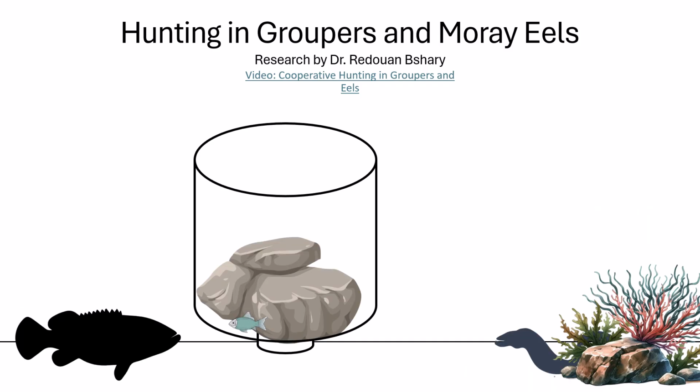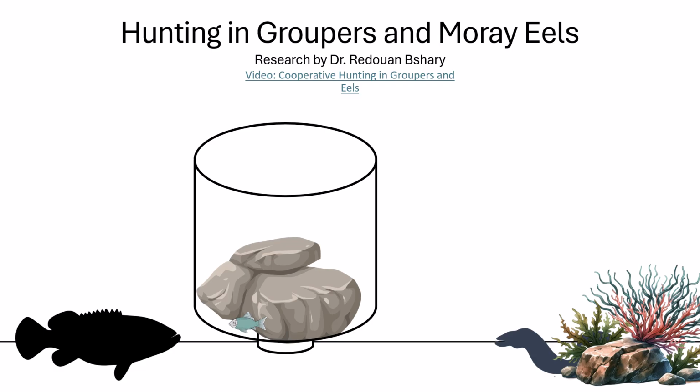But that's a really cool observation, and they wanted to take it a step further. So they brought the groupers into the lab to conduct a controlled experiment. They put an artificial reef into a tank of the grouper, and then they placed a prey item inside of a column under a rock so that the grouper could not access it.